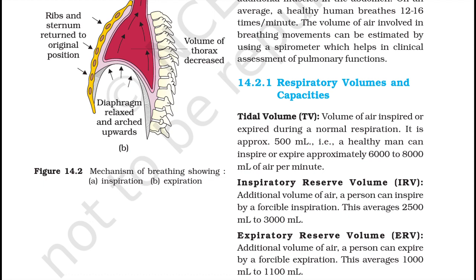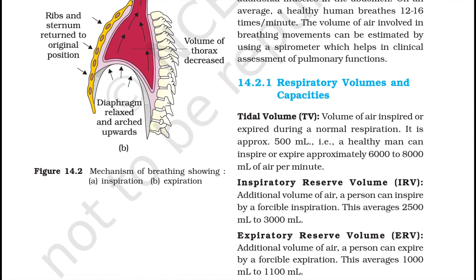14.2.1 Respiratory volumes and capacities. Tidal volume (TV). Volume of air inspired or expired during a normal respiration. It is approximately 500 ml. That is, a healthy man can inspire or expire approximately 6000 to 8000 ml of air per minute.